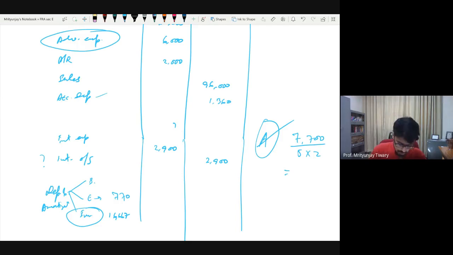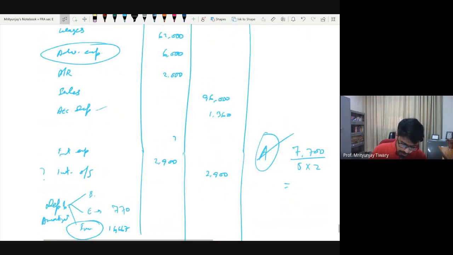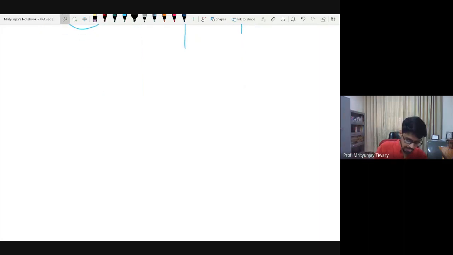Clear? Now in accumulated depreciation, I need to write it. As somebody has already said that we want to follow the accumulated depreciation system, we'll follow this. Now, if you remember the system of accumulated depreciation, right now in this example nothing is mentioned, so it's free for us. We'll come back to this 770 in a bit. I'm talking about something else now. Two things I will talk about very quickly.